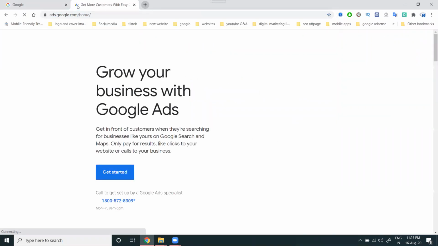So the question will be: without a website, can we also promote on Google Ads? Is it possible or not? Yes, it is possible with this option. So what are the possibilities? Today we can check. In Google AdWords, the campaigns include text ads, the search network, and smart campaign, and in these, a website is not required for the particular option.